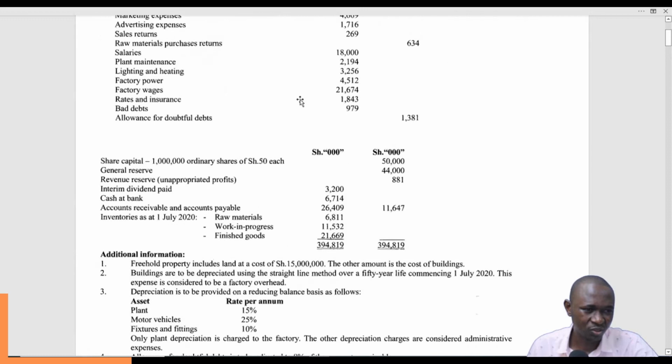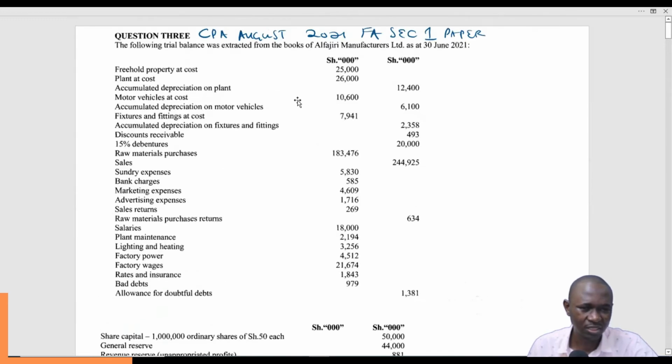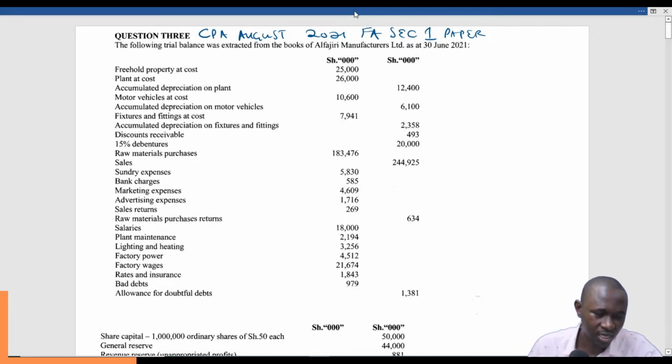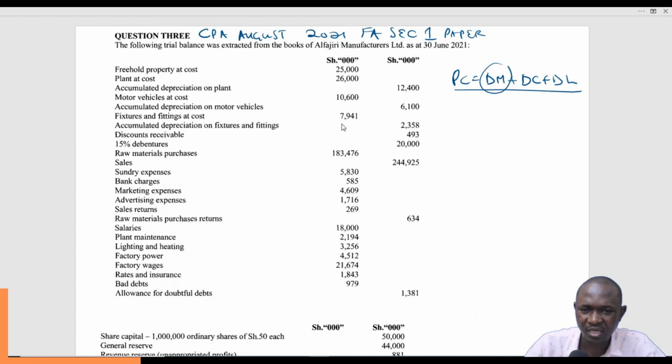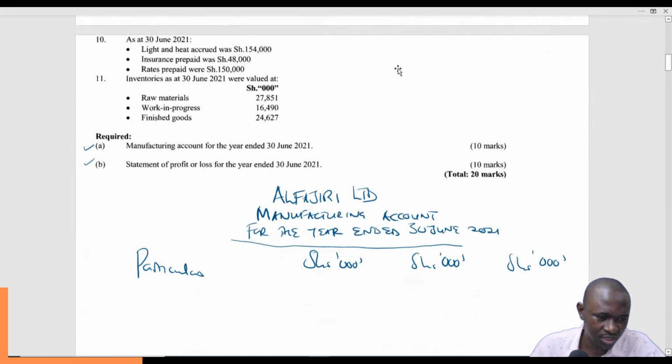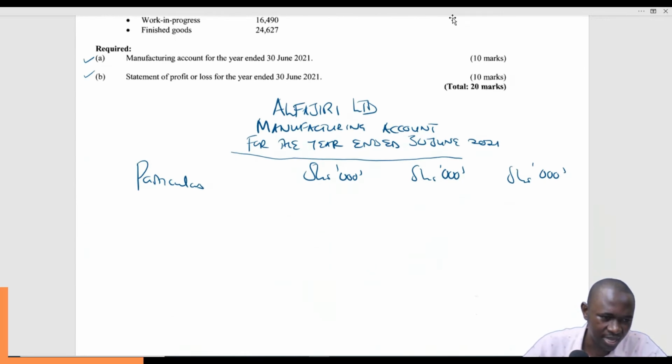So what is expected of us here is to go straight to computing the prime cost first, and then we'll add the factory overheads afterwards. So prime cost, how do we get prime cost? Prime cost is equal to the direct materials plus direct labor. So how do we get direct materials? That's where we are going to start from, and we'll come straight here and start with the direct materials.